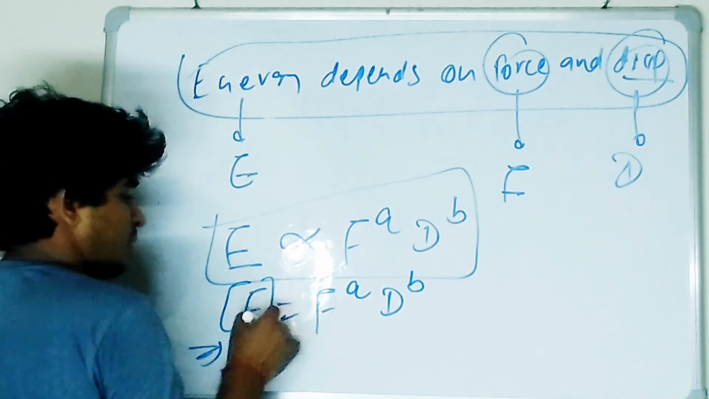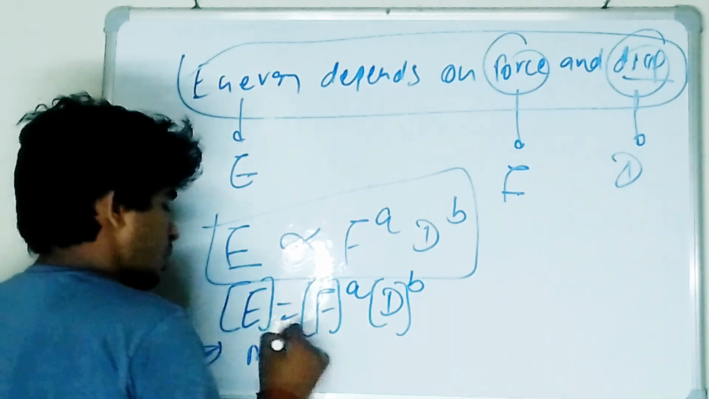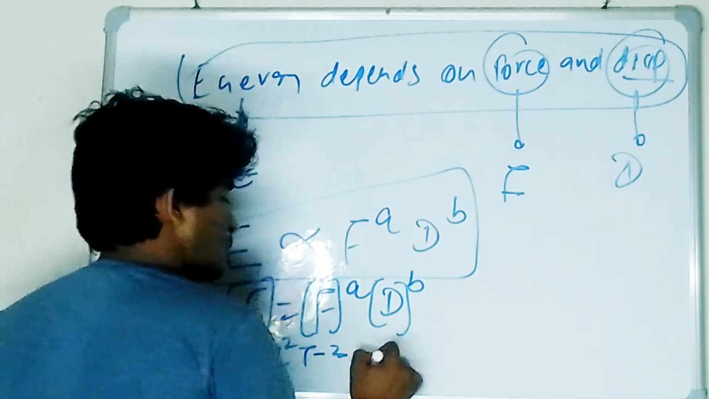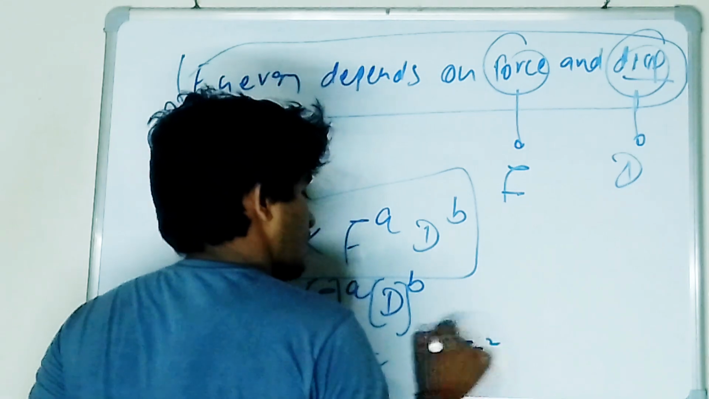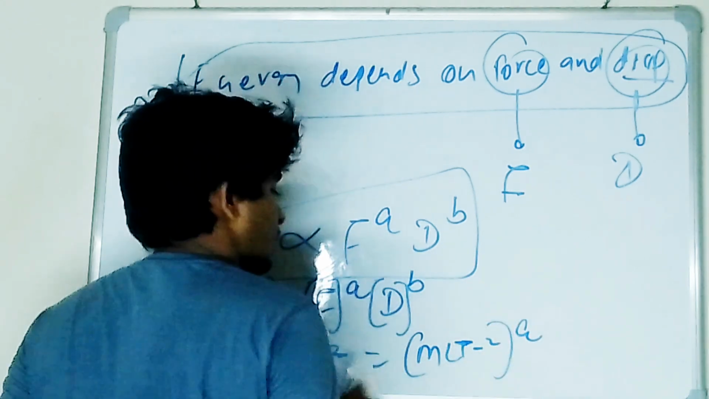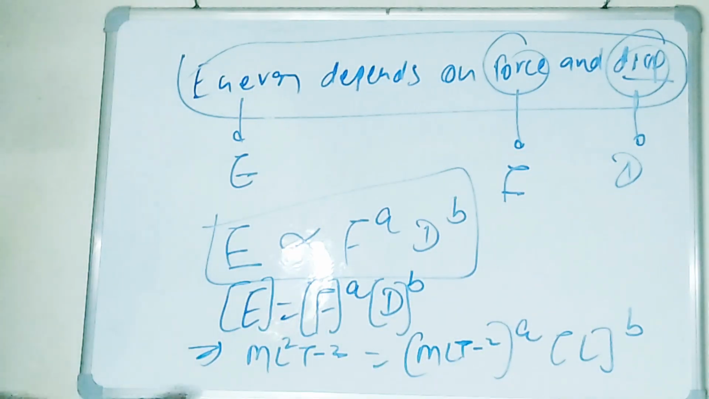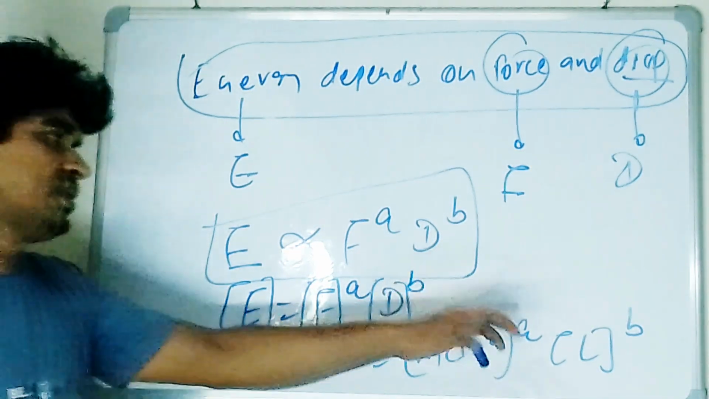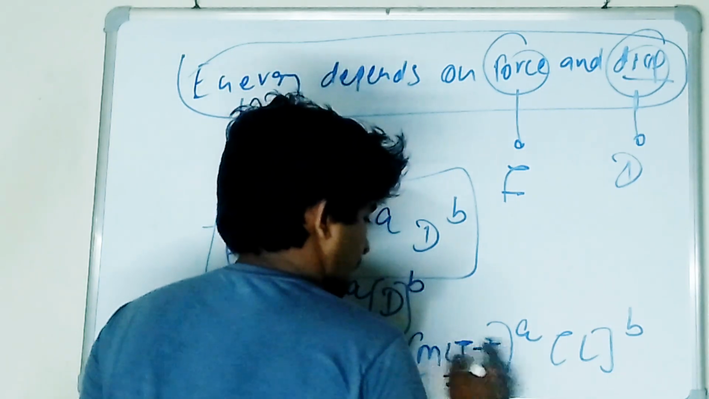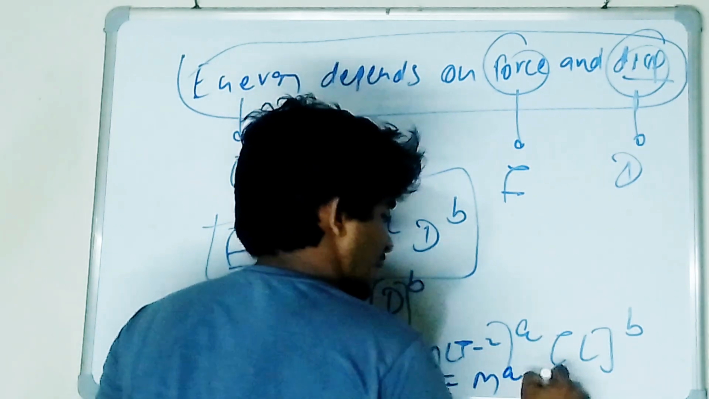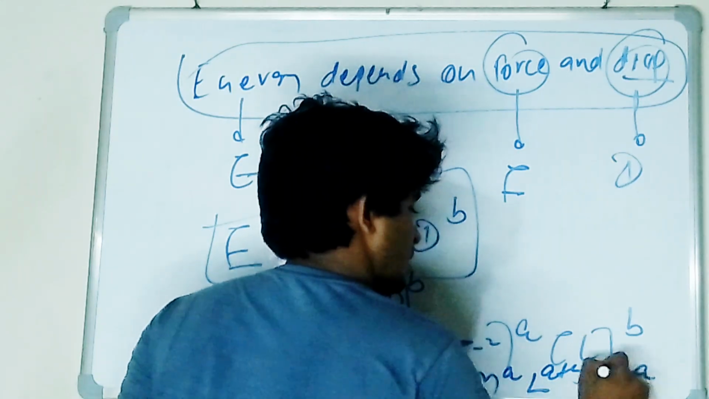So this is the dimension of energy, dimension of force, and dimension of D. What's the dimension of energy? All of you know, ML²T⁻². What's the dimension of F? MLT⁻², power a. And the dimension of D is L power b. Now you can do it step by step as you want. So this is M power a, L power a plus b, and T power minus 2a. Is it clear to all of you?